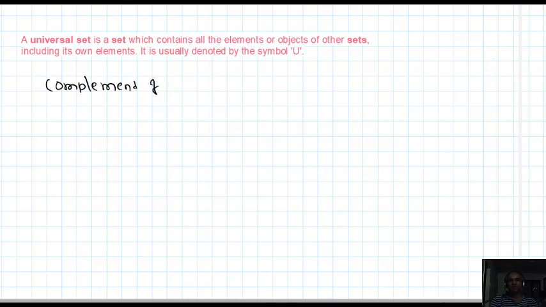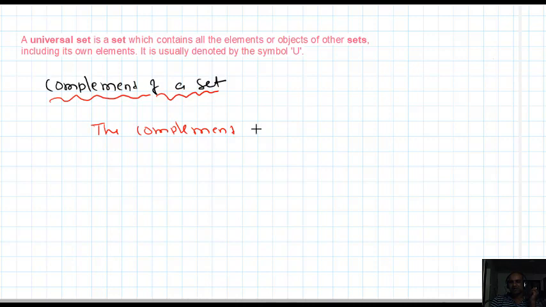Complement of a set. Okay. If a set exists, automatically there exists a set which is a superset of it, the universal set. Okay. Complement of a set. The complement of set A is denoted by